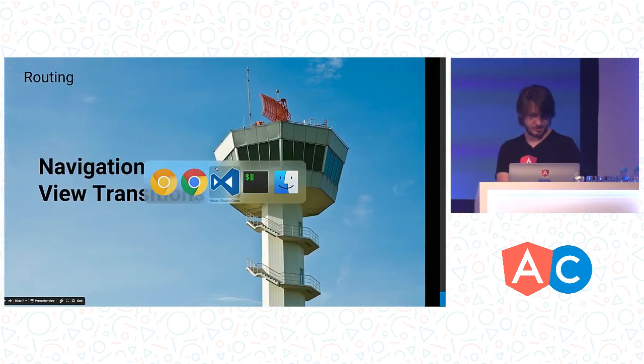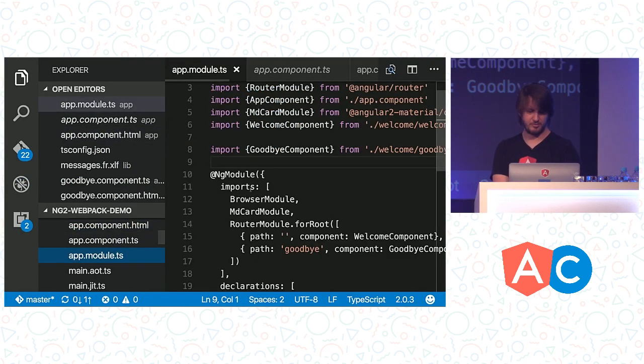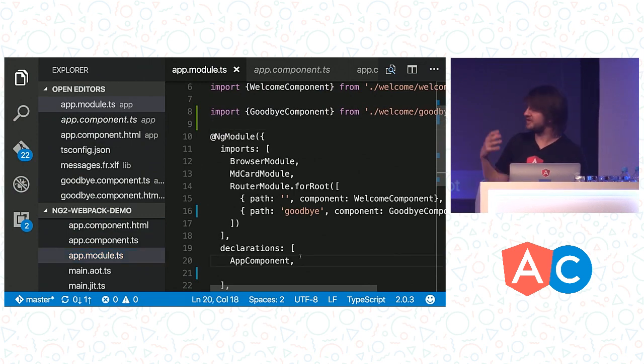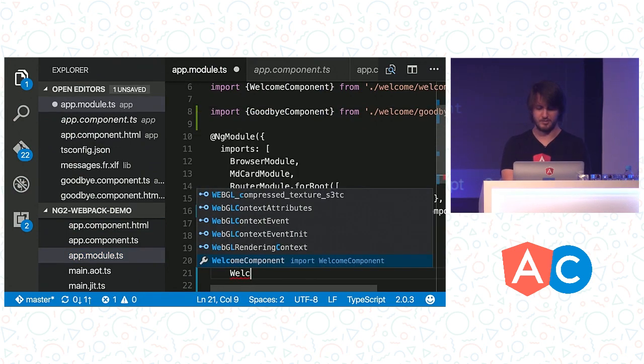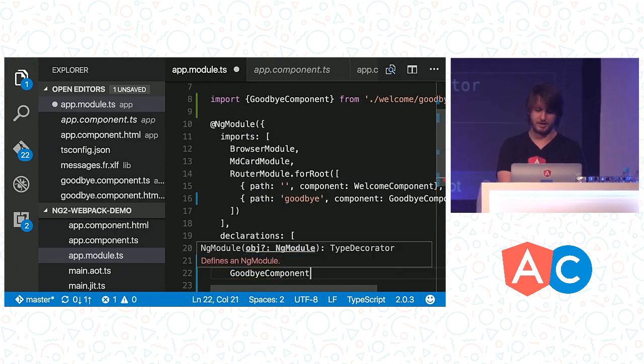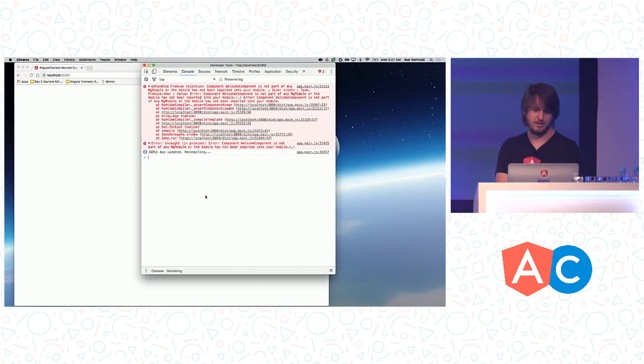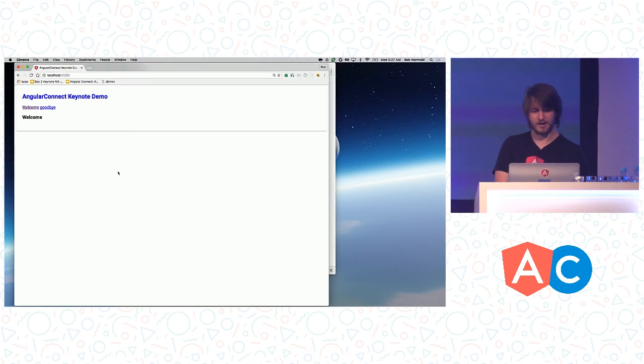Oh, we do have an explosion because I forgot to import my things. So we're using these two components. We need to declare them because they belong to this module, so we'll add the welcome component and the goodbye component into there. Hopefully now we'll have a recompile, up and running, welcome works, goodbye works. Scary demo hurdle number 1 crossed.